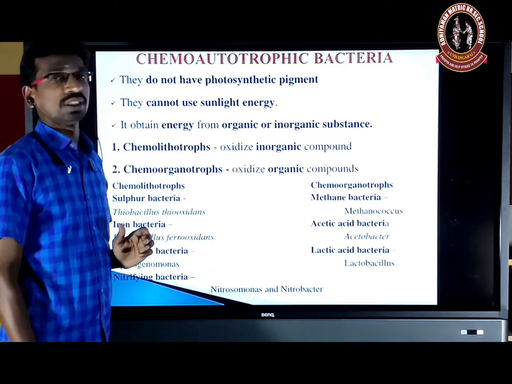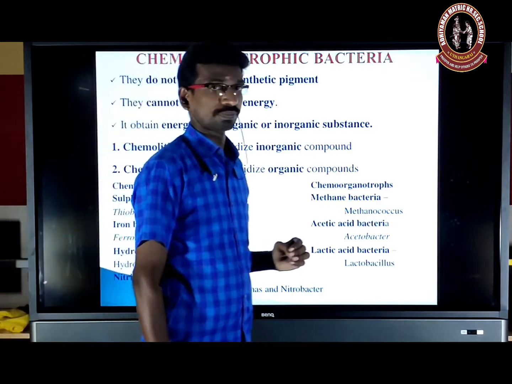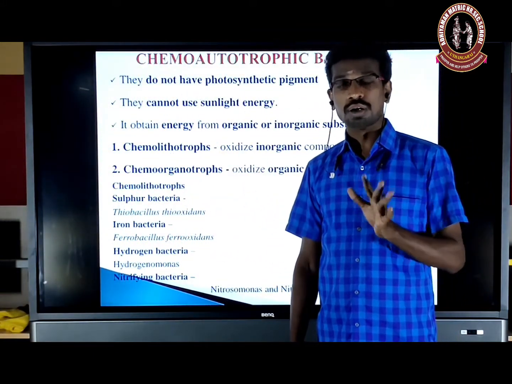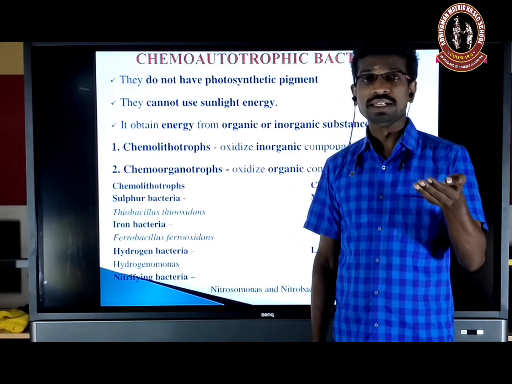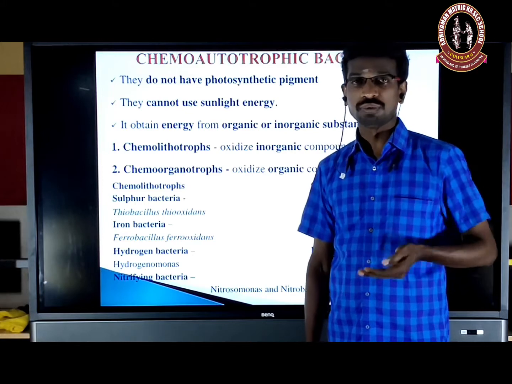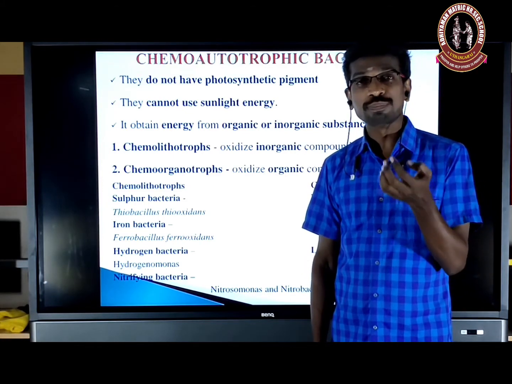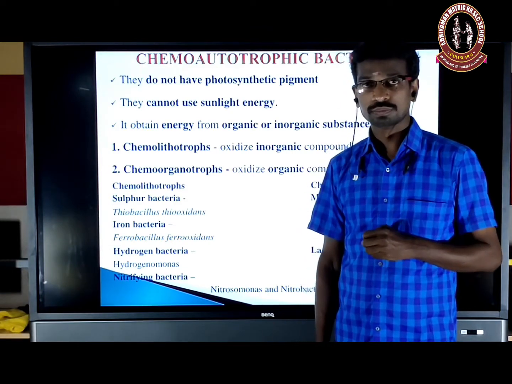Next, chemosynthetic autotroph or chemoautotrophic bacteria. In the previous section, we discussed the photoautotroph. In photoautotroph, they use sunlight as a source of energy for manufacture of food material. So here, the photosynthetic pigments are very useful to harvest the sunlight energy.